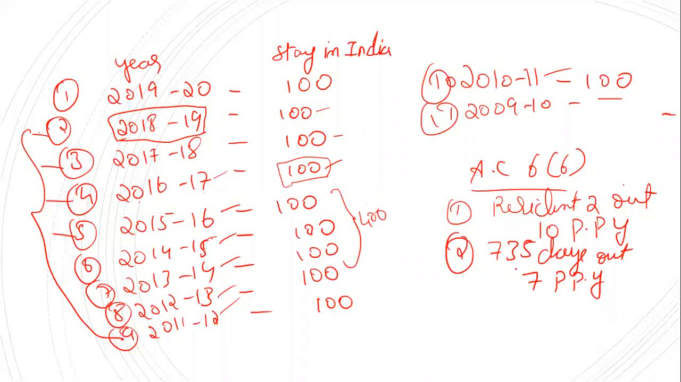Then only we can move to the second additional condition. Correct? So first additional condition, we have to see whether he is satisfying. What is the first additional condition? It says that he should be a resident in 2 years out of the 10 preceding previous years. So the 10 preceding previous years start from 2018 to 2009-10. Within this gap, he should be a resident for at least 2 years.